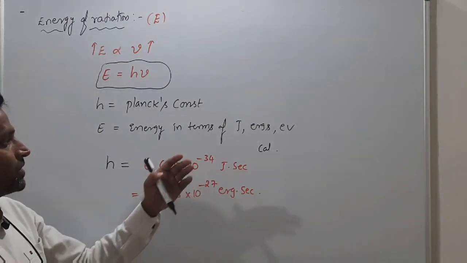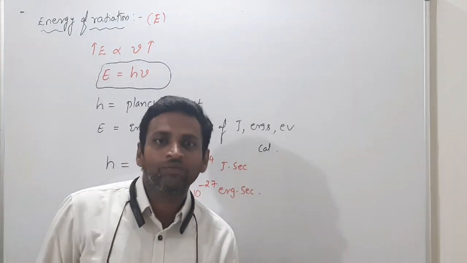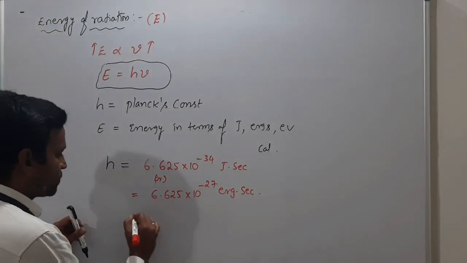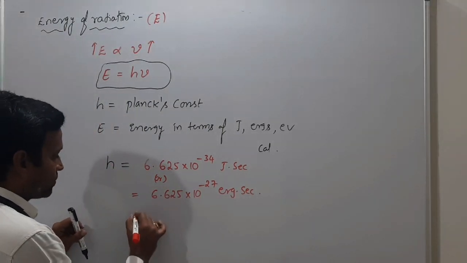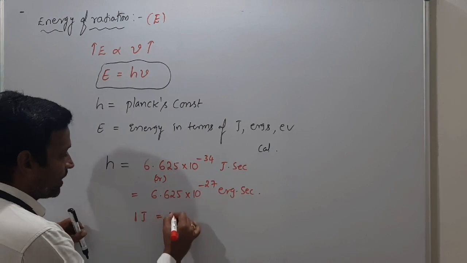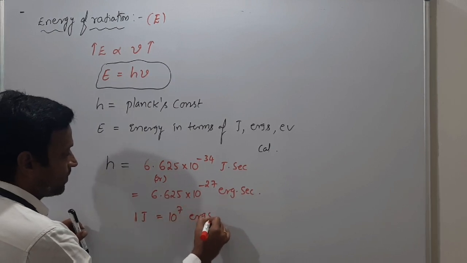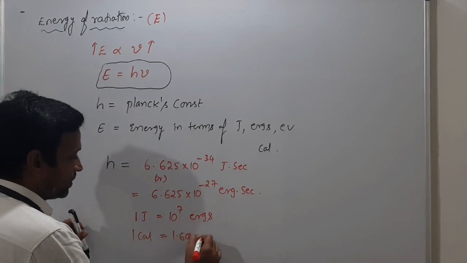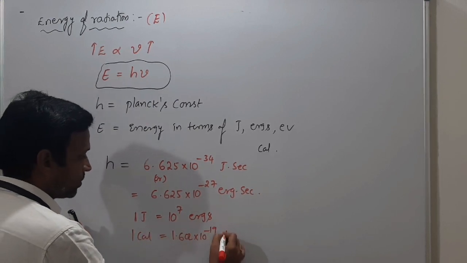Energy unit conversions also I will give you, don't worry about that. So 1 electron volt is how much? 1 joule is equal to how much? 1 joule is equal to 10 power 7 ergs.